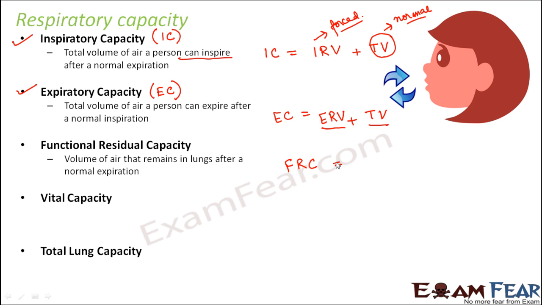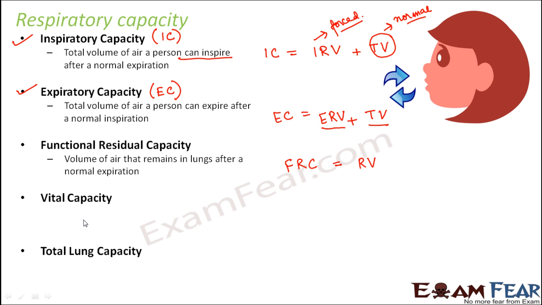So how will we calculate this? Whatever is remaining inside, because you have done a normal expiration, how do you calculate that? We know that even after a forceful expiration, something is left behind. And what is that volume? That is residual volume. Residual volume is something which will always remain behind even if you do a forceful expiration. But here in this case you are doing a normal expiration.